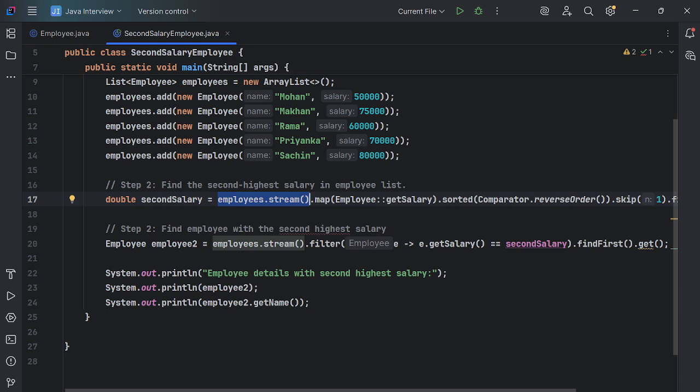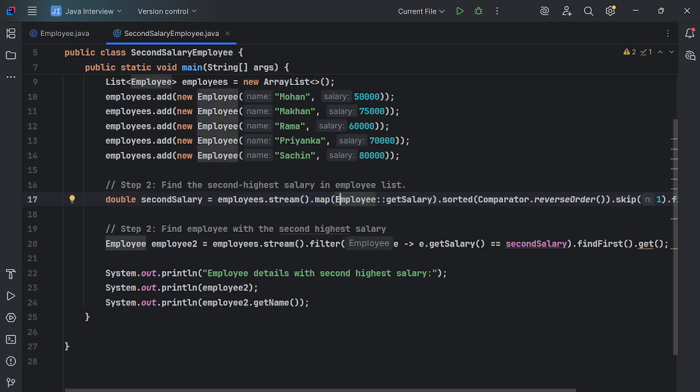After converting to stream, we are using this map function, guys. This is very important. We have to know how map is working, how we are using map here. This map function is usually available in the Optional class, but here we use it in stream APIs. So map will return employee get salary.